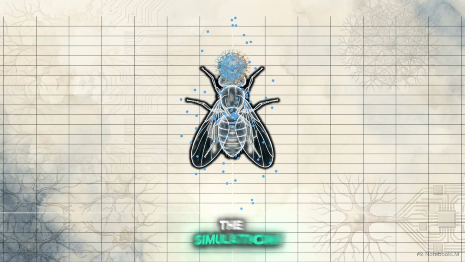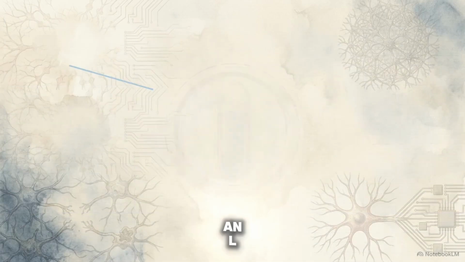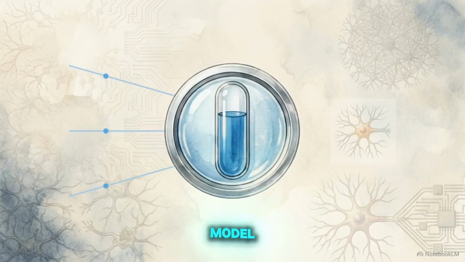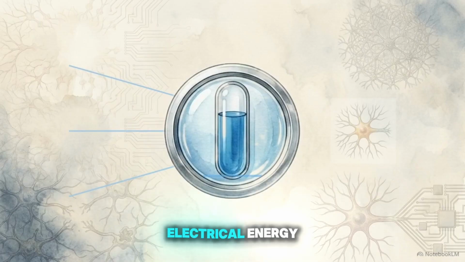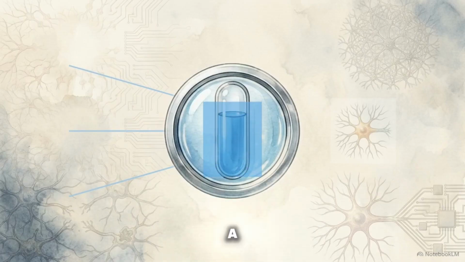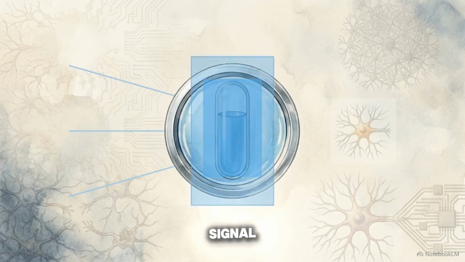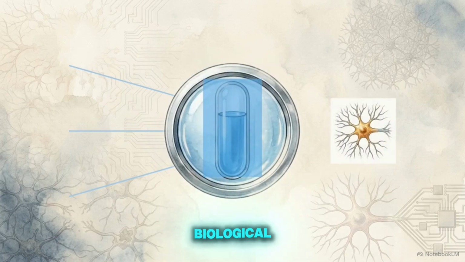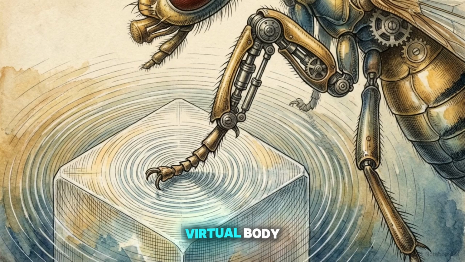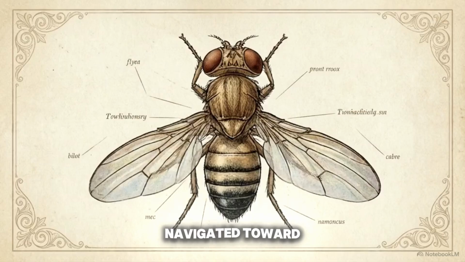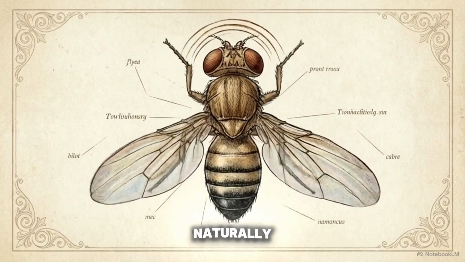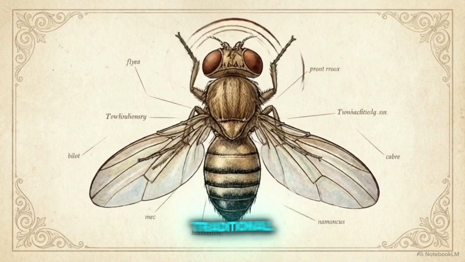Inside the simulation, the system uses leaky integrate and fire, or LIF, neurons. An LIF neuron is a mathematical model that accumulates incoming electrical energy over time, and once it hits a specific threshold, discharges the signal to the next neuron, mimicking how biological signals flow. Once the virtual body began receiving those signals, the insect started to walk. It navigated toward food and groomed its feelers naturally, all without needing a single line of traditional code.